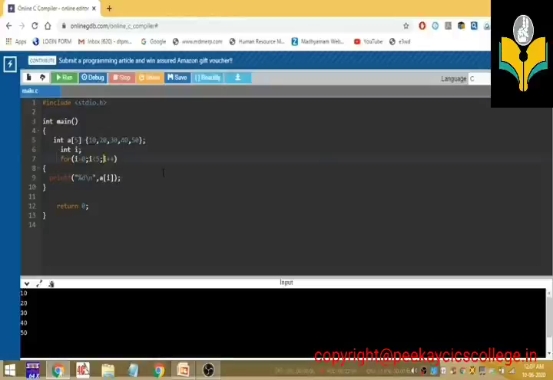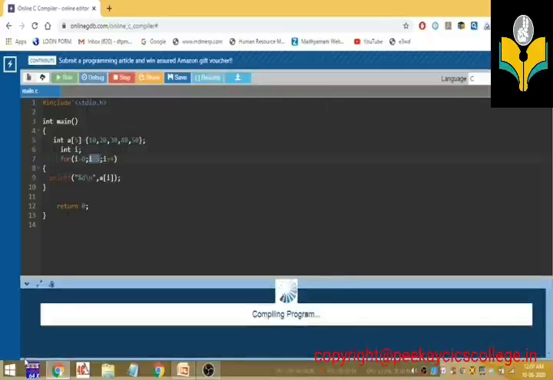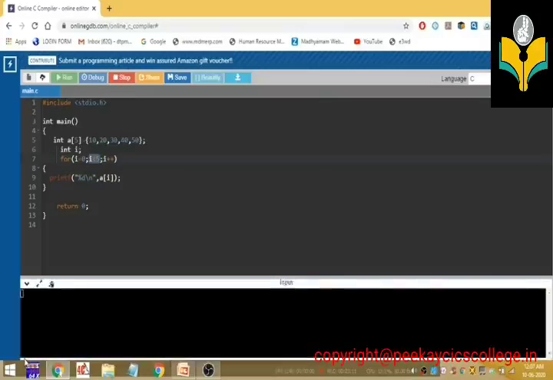So this loop is terminated. Whenever the condition of the loop is false, then the loop will terminate. If I say build and run, I will get the output, that is 10, 20, 30, 40, 50.